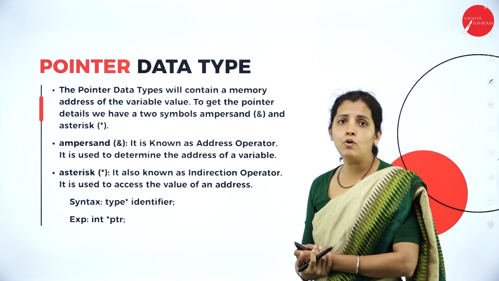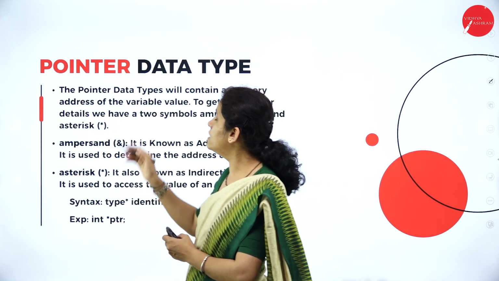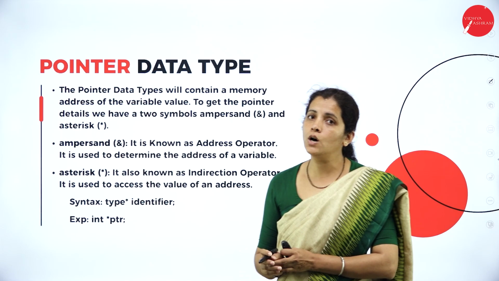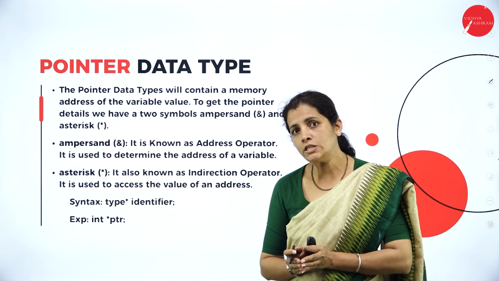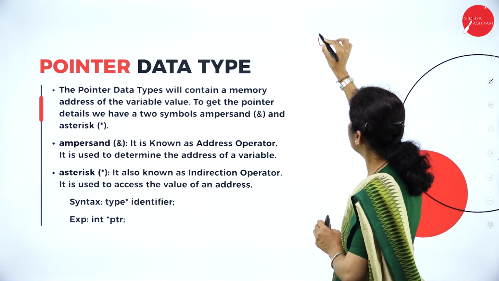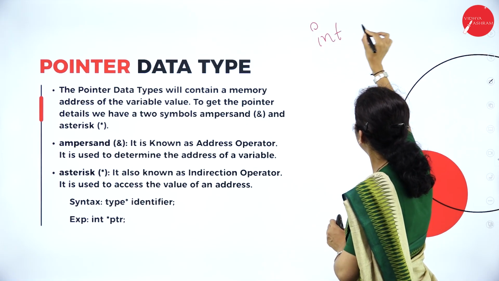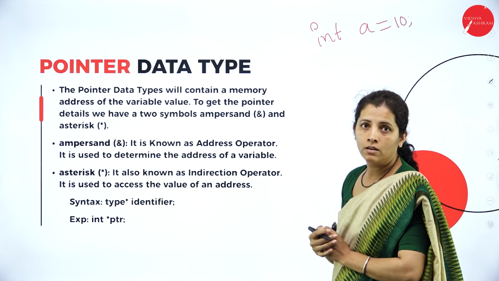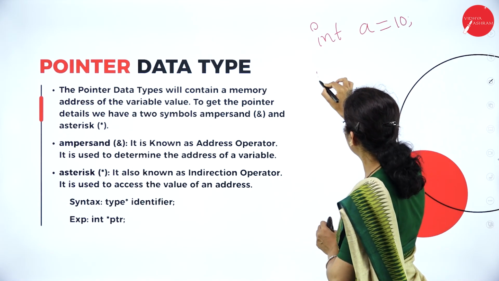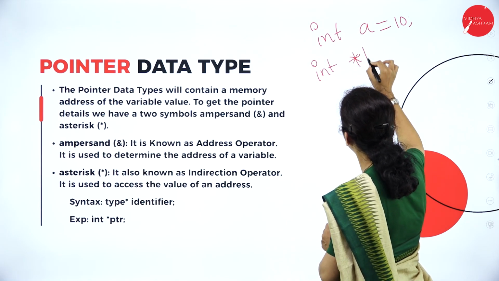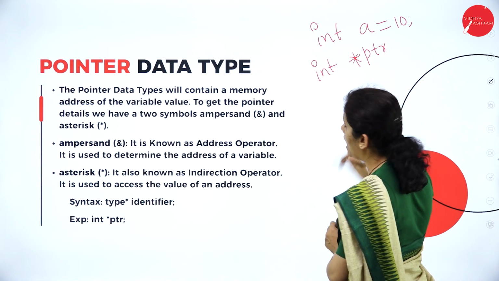Now I have one more data type called pointer data type. So what is pointer? Pointer is a variable that holds the address of another variable. For example, say I have a variable called A and I'm going to have the value. Now I'll define a pointer of type integer and my pointer name is PTR.